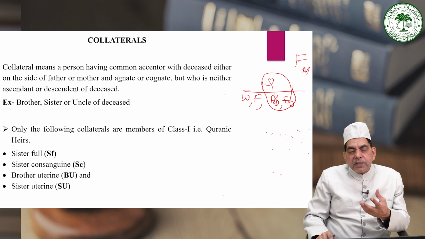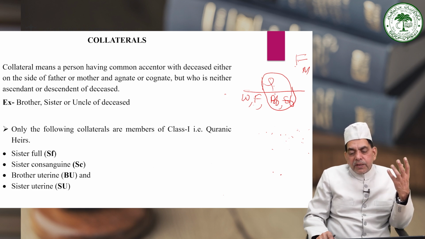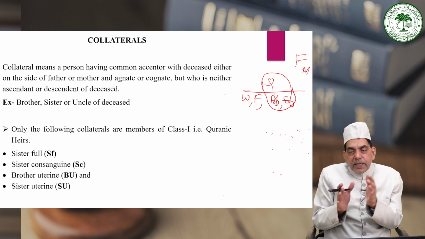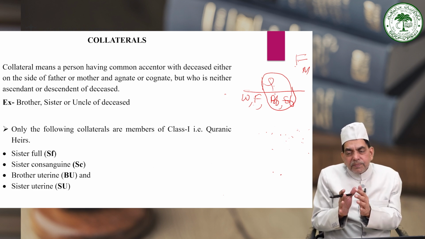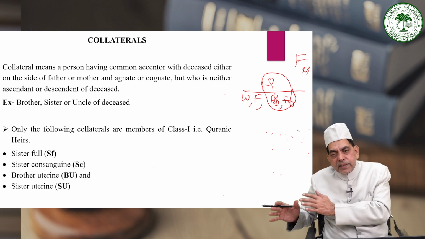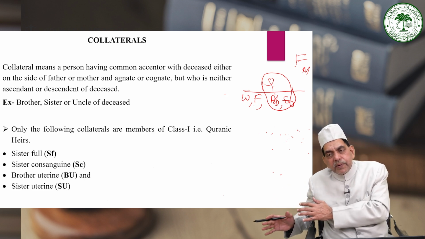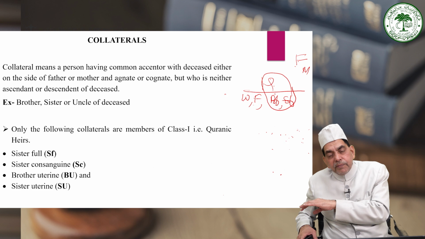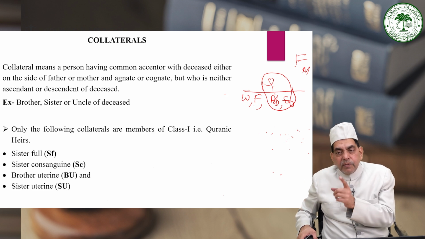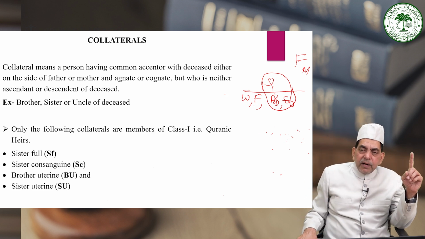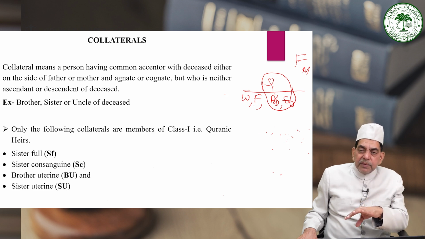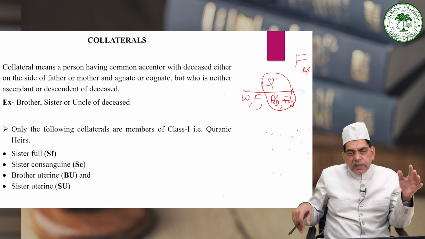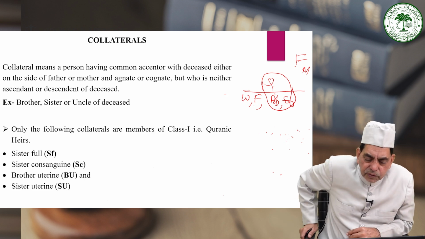For example, in this case, brother full, sister full and deceased H, they are collaterals because all these three are supposed to have been born from common parents. Sometimes both the parents may not be common. Sometimes only father may be common but mother may be different, even then they will be collaterals. Sometimes mother may be common but father may be different. In all these cases they will be called collaterals.